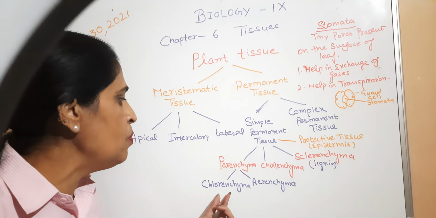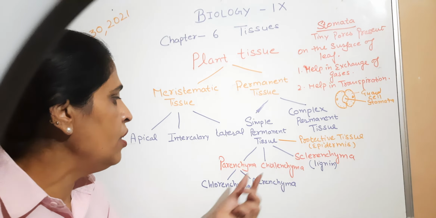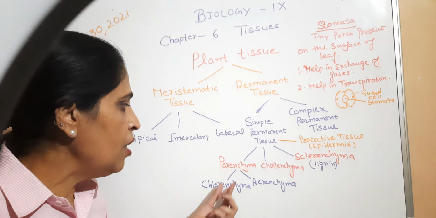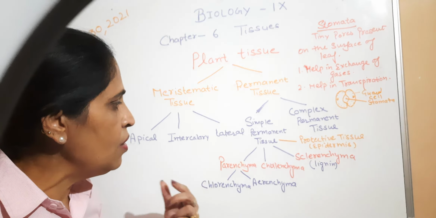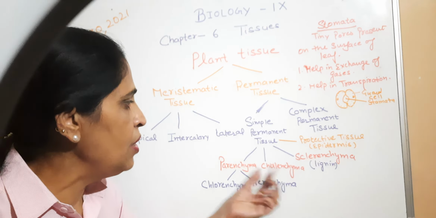You can get the difference between chlorenchyma and collenchyma. Chlorenchyma is a type of parenchyma that has chlorophyll and helps in photosynthesis. Collenchyma is a type of simple permanent tissue that provides flexibility to the plants.